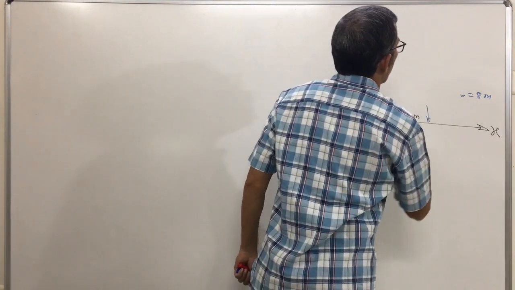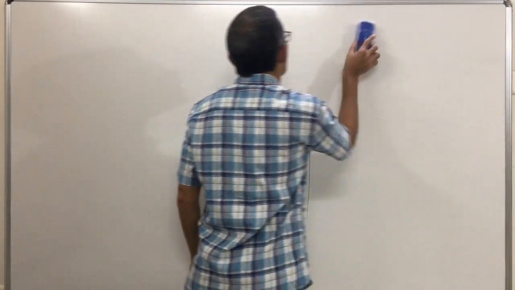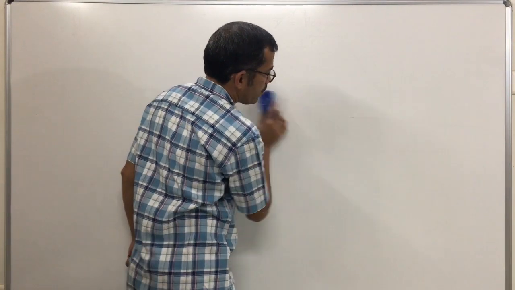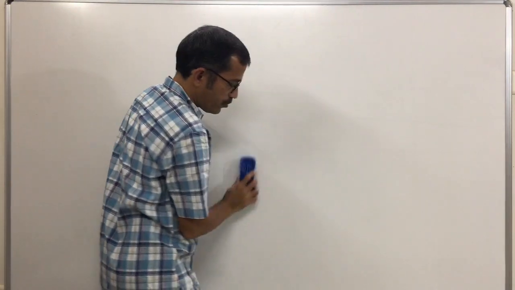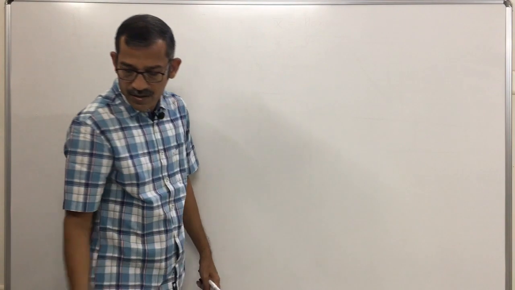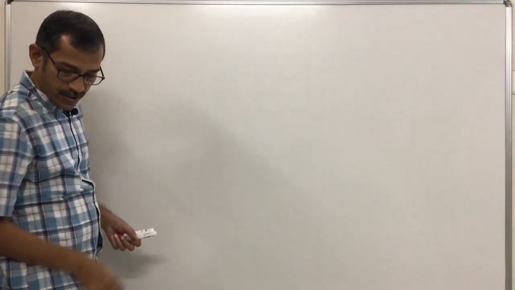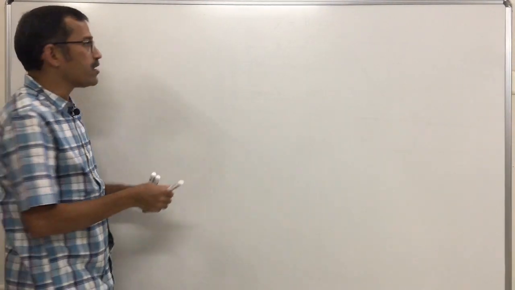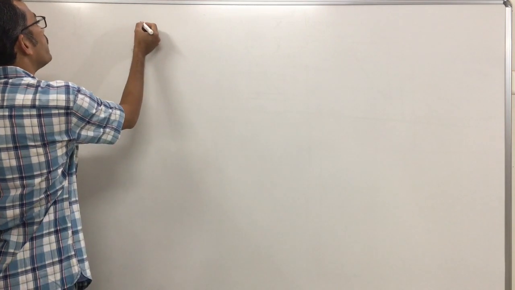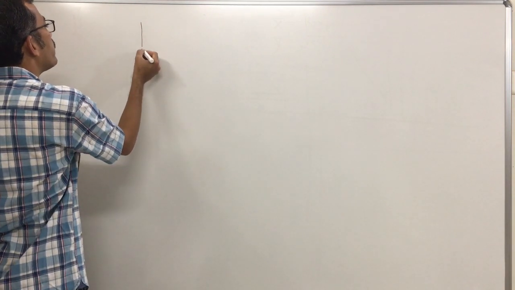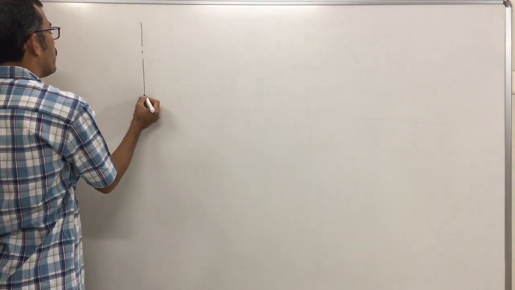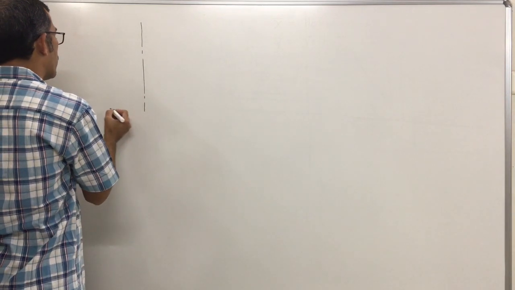Okay, now the next part. The next component is the isosceles triangular lamina. If I represent an isosceles triangular lamina something like this, suppose this is your isosceles triangular lamina. One by one I will be covering all components here.